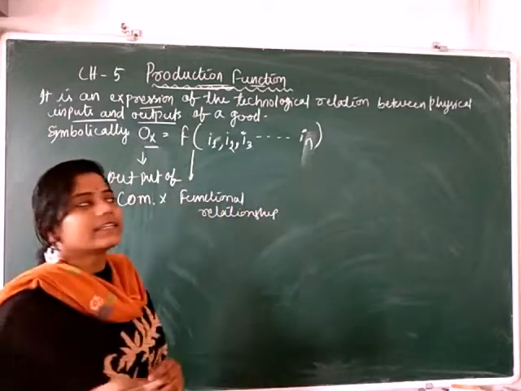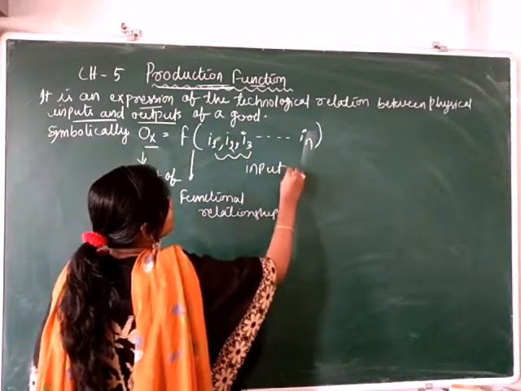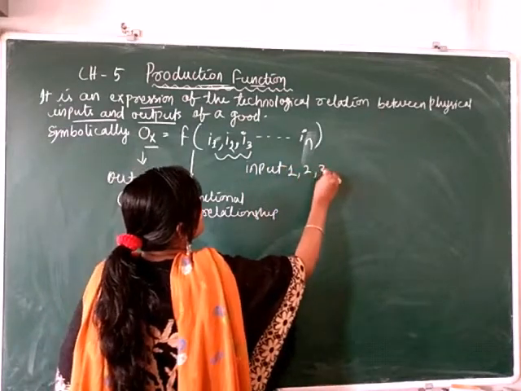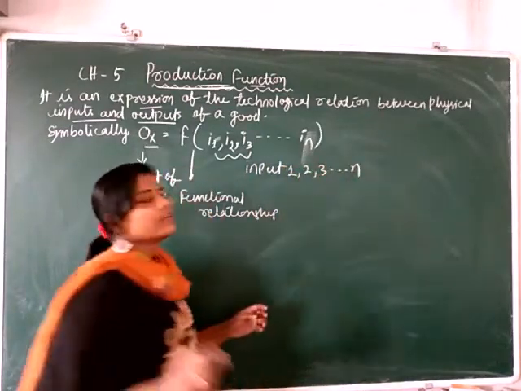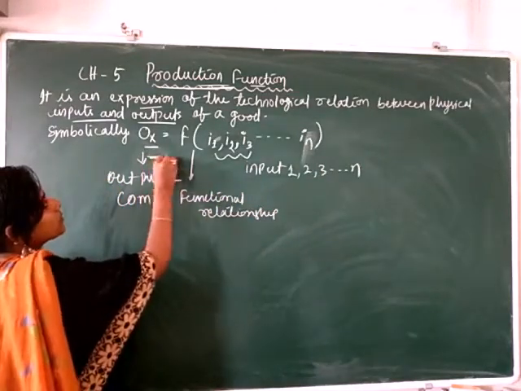I1, I2, I3 are input 1, input 2, input 3, up to input N, and such inputs are needed for the output.